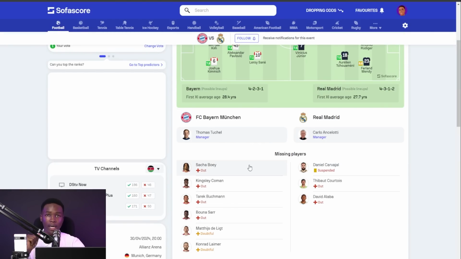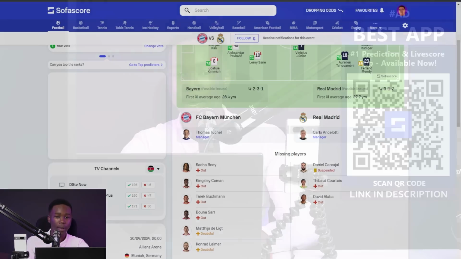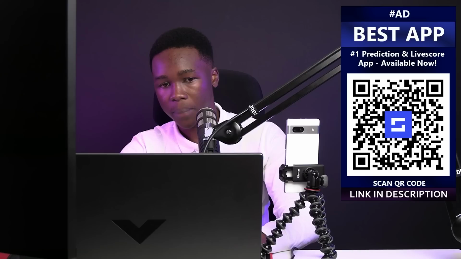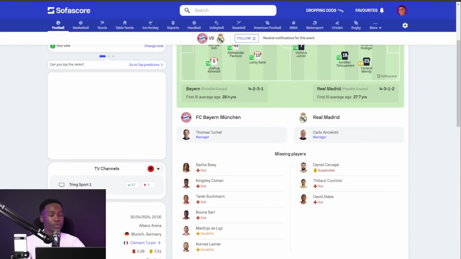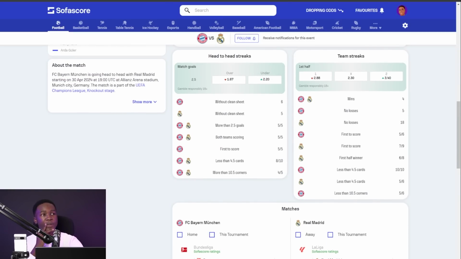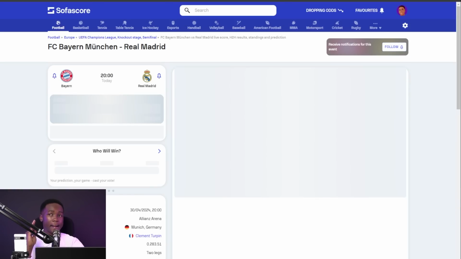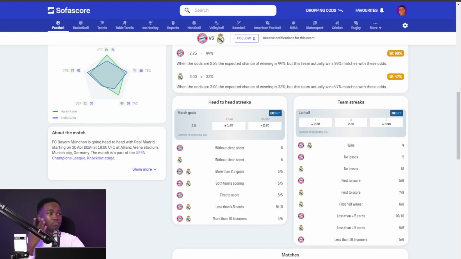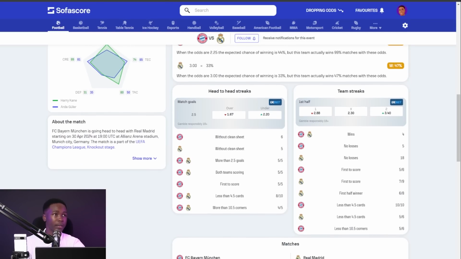I believe you're currently using the SofaScore app that you've just installed, and you are in a position to see what we are working with, okay? Let me click on that and bring it back. Perfect. So here we are. When you scroll down, we have something known as the head-to-head streaks and the team streaks. They're really important if you are to make accurate predictions, okay? I don't know why my monitor keeps on changing, but I believe it's because of the VPN I'm using. So, head-to-head streaks, okay?